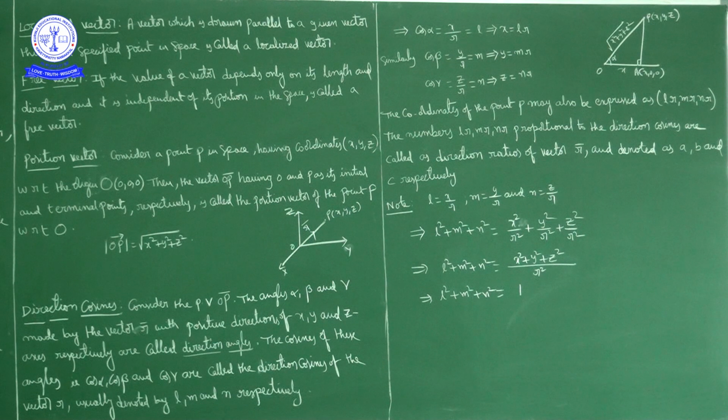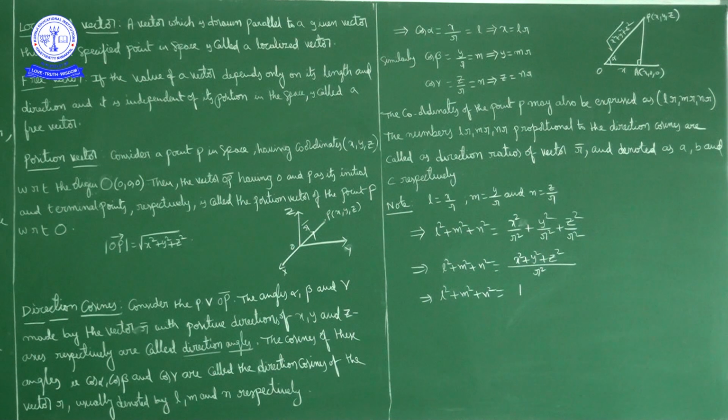Now, what is the magnitude of OP bar? The magnitude of OP bar is the distance between the origin and point P, which is square root of (x minus 0) whole square plus (y minus 0) whole square plus (z minus 0) whole square, nothing but square root of x square plus y square plus z square. If we consider OP bar as a vector r bar, then the magnitude of r bar is equal to square root of x square plus y square plus z square.